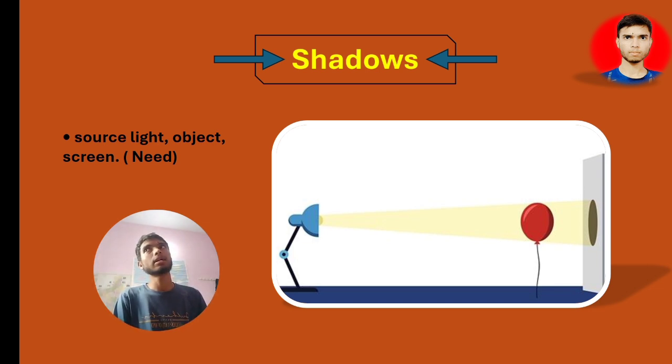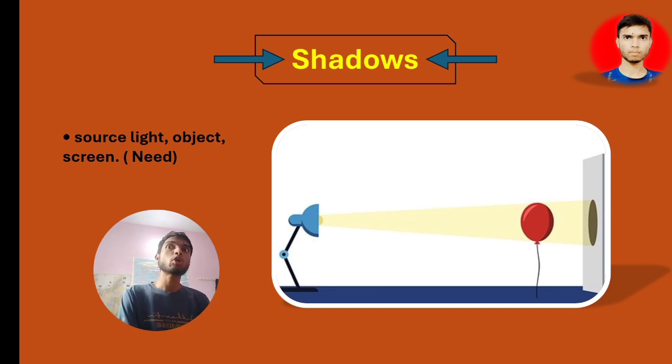And if you want to know what will be the size of the shadow, it will depend on the position, the place of the source of light. It will depend on the distance between the object and the source of light. Okay, size and shape. If you want to know the size, then it will depend on the distance between the source of light and the opaque object.